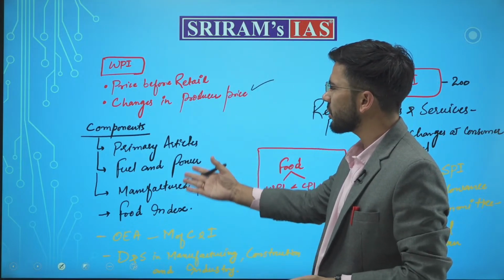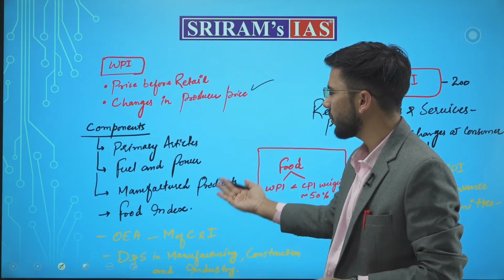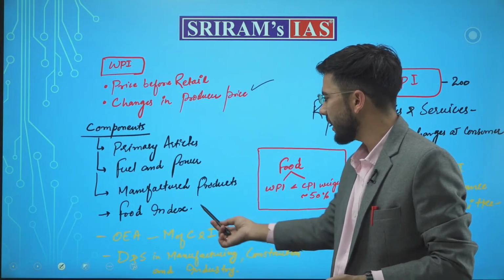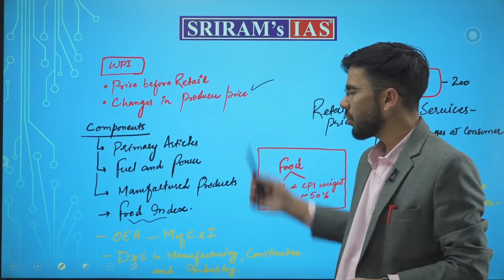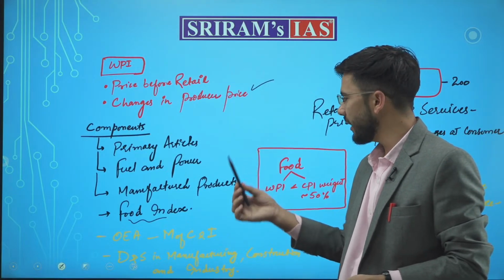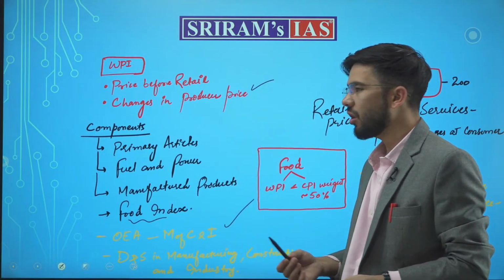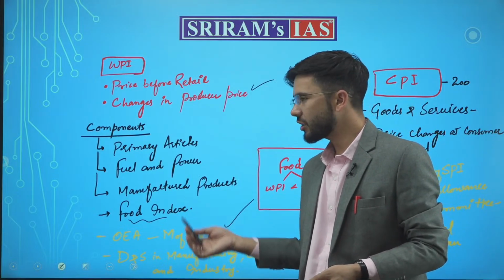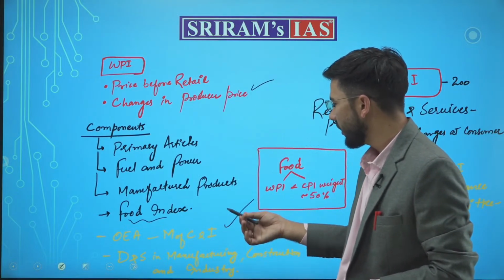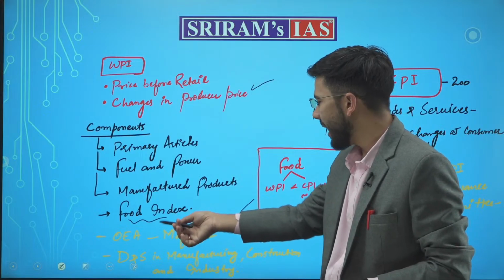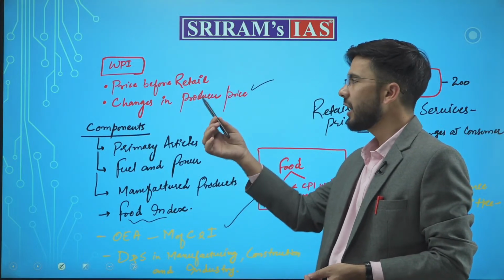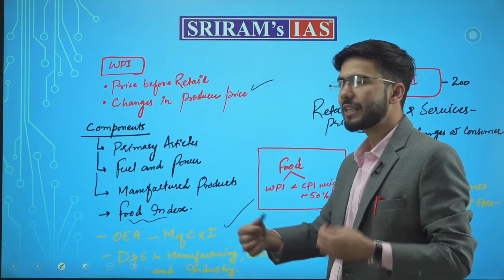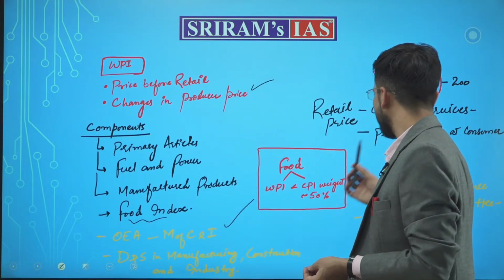The main components of this are primary articles, fuel and power, manufactured products, and there is one more thing, that is food index also. This wholesale price index is basically published by the Office of the Economic Advisor under the Ministry of Commerce and Industry. Further, the demand and supply in manufacturing, construction and industry is shown or calculated through WPI.